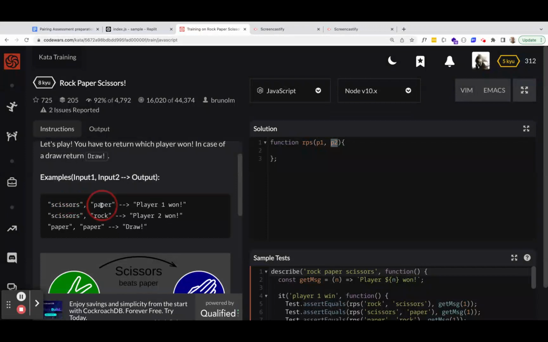If you get scissors and paper, then it should say player 1 won, because the scissors cuts the paper. Then this one, scissors, rock, it should say player 2 won, because the rock breaks the scissors. And if it's paper and paper, then it's a draw. So you have two inputs, and then you have an output, which is a string.